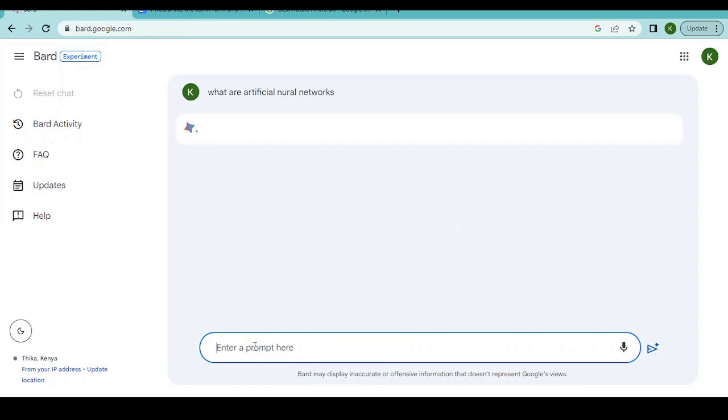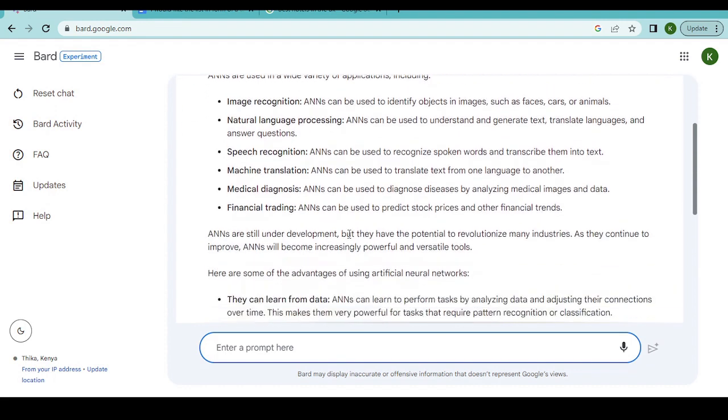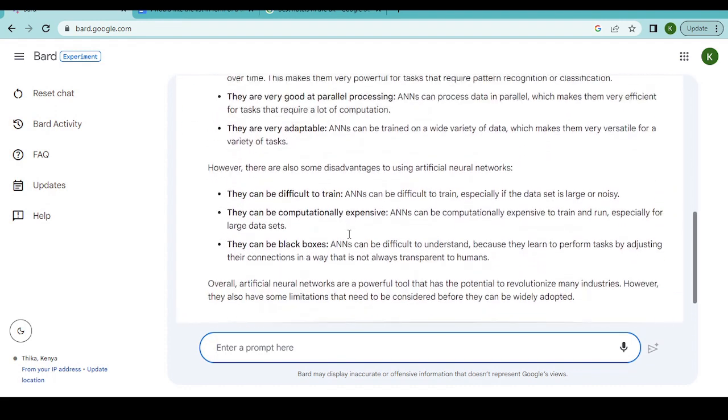Never mind the spelling mistake. Bard AI has the capability to correct that spelling mistake for you. You can see that it gives you a very clear definition of neural networks.